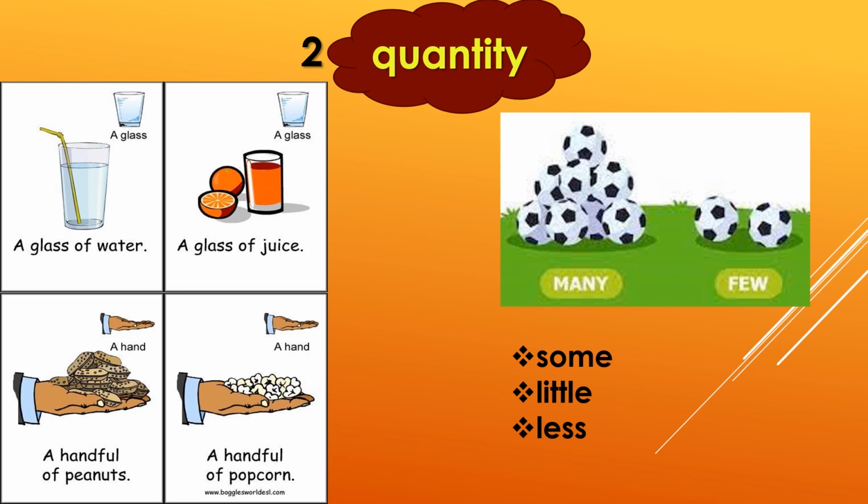Quantity. Quantity means how much. Quantity is mostly the uncountable noun, something that we cannot count. Can we count a glass of water? We cannot. We can just say a measurement, a glass of water. Similarly, a glass of juice, a handful of peanuts, a handful of popcorns, some, little, less, many, few. All these are the words that are included in the quantity.